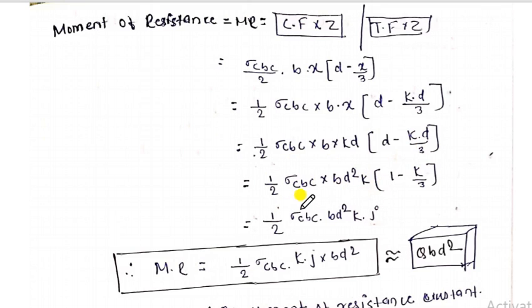So this term from here to here can be written as Q. So we can write Q into BD square. This one, 1 by 2 sigma CBC K into J, can be written as Q, and this one is BD square. So the moment of resistance is ultimately 1 by 2 sigma CBC into K into J into BD square. So this is the moment of resistance for the balanced beam.